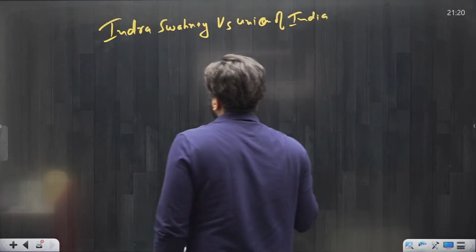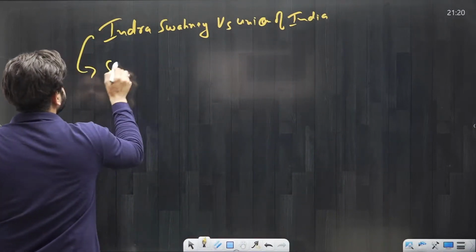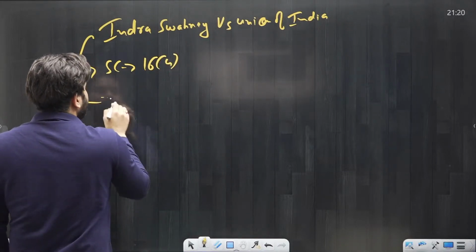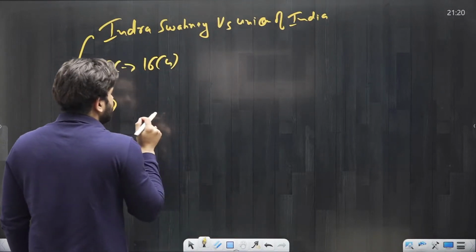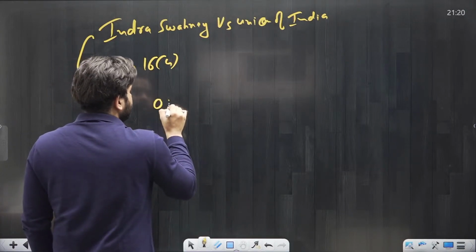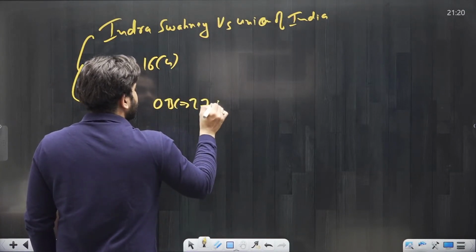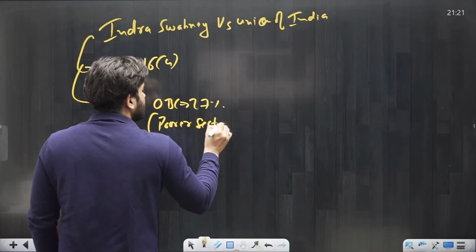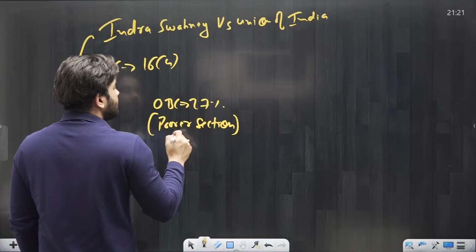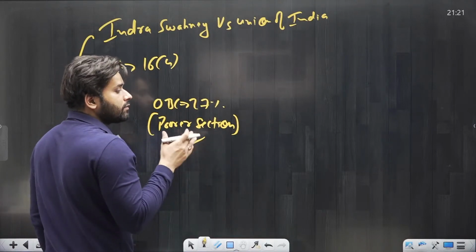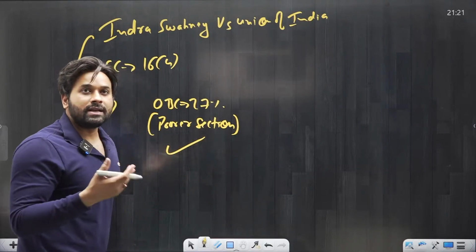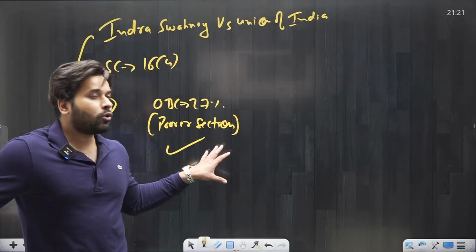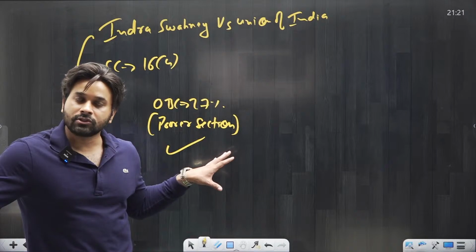In this case, the Supreme Court examined Article 16 Clause 4, and upon examining it, the Supreme Court said that giving reservation to OBC, and that too only to the poorer section, is constitutionally valid. So the Supreme Court upheld the constitutional validity of the government's act. The government decided to grant 27% reservation, that too only to the poorer section, and the Supreme Court found this provision constitutionally valid.